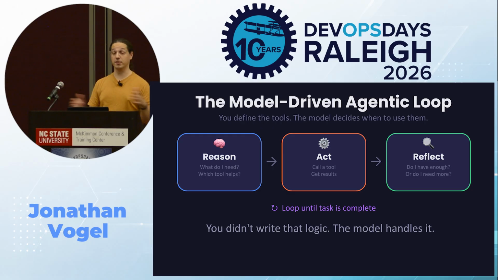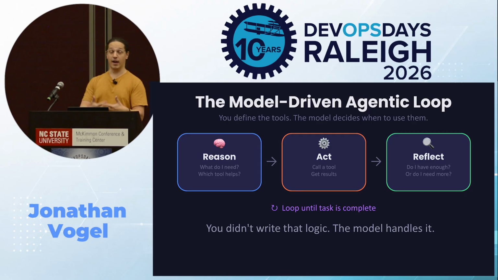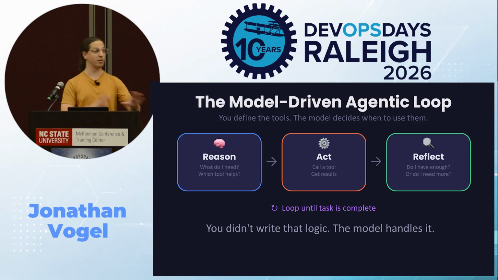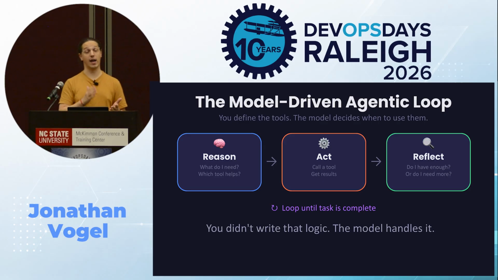The tool runs, the results come back, and here's the key. Using Strands and letting the model define that orchestration, the model can reflect: do I have enough information? How do these results change my understanding? Should I continue, or do I just provide the answer with the information I have? That loop, reason, act, reflect, that's what makes this agentic. And that is the ReAct pattern. And it's at the core of Strands.